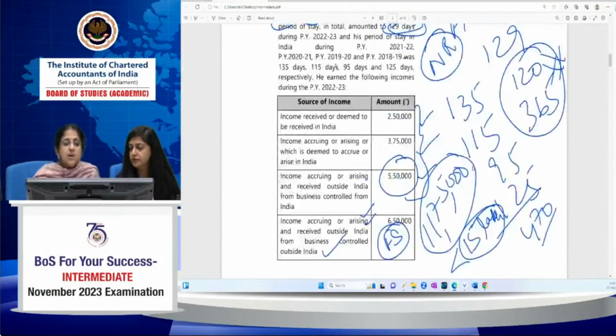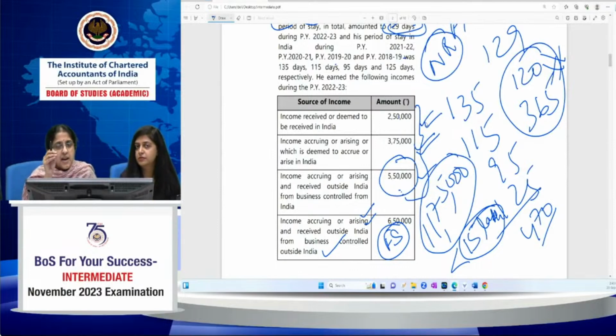In case of a non-resident, income liable to tax will be income received or deemed to be received in India, and income accruing or arising, or which is deemed to accrue or arise in India. Business controlled from India, we are taking for the purpose of computing total income excluding income from foreign sources. But after determination of residential status, if the person happens to be RNOR, resident and not ordinarily resident, then you can include this also, if that was the result.